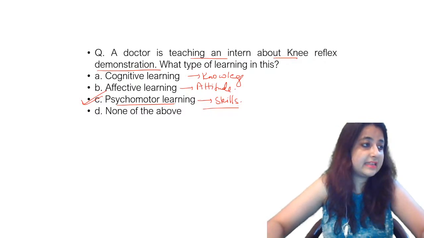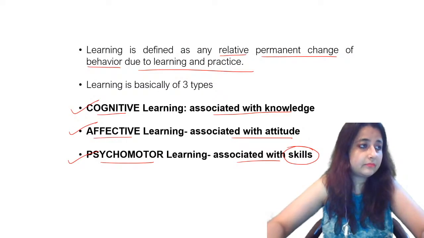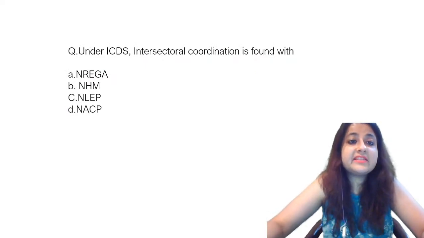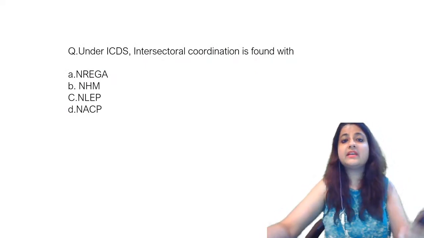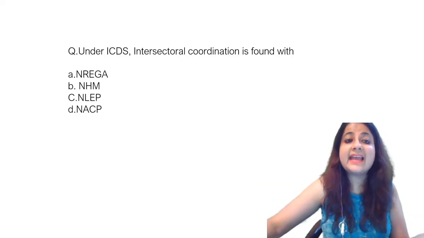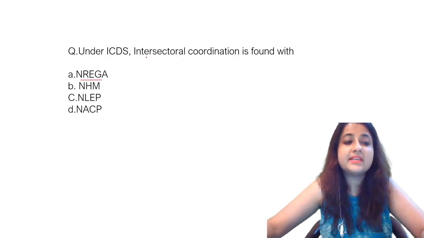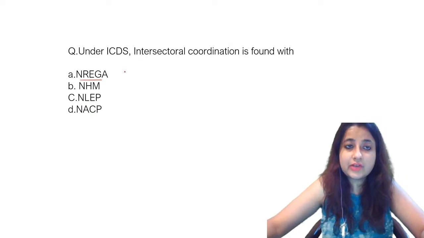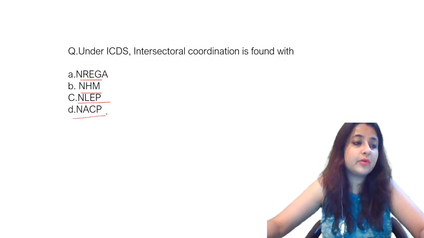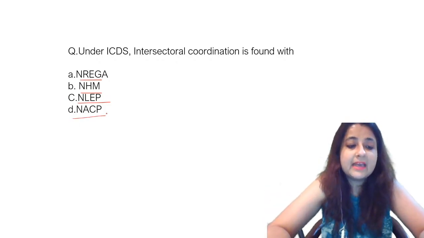All right, let us see the next question for the day. Under ICDS, intersectoral coordination is found in. Now, what is this intersectoral coordination? Is it found in NREGA scheme? What is NREGA scheme? National Rural Employment Guarantee Act. This was also asked in your previous years only. Is it found in NHM? Is it found in National Leprosy Eradication Program or NACP?